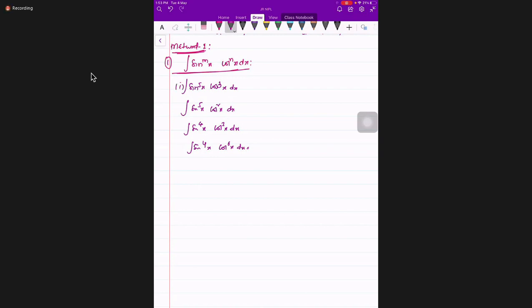So we do cos because it's only square. We go to powers of 4. Cos to the power of 5: one cos you write separately, another you can write as cos square x. Understand this idea and remember it, students. After that, writing cos square x in sine terms, it's going to be integral sine to the power of 5x into what is cos square x? 1 minus sine square x, into cos x dx.